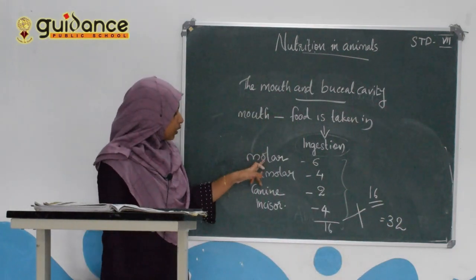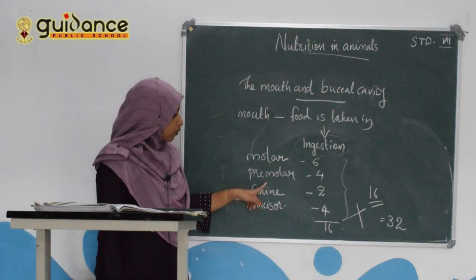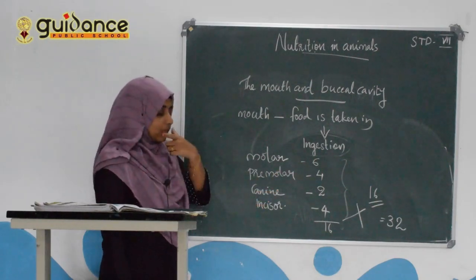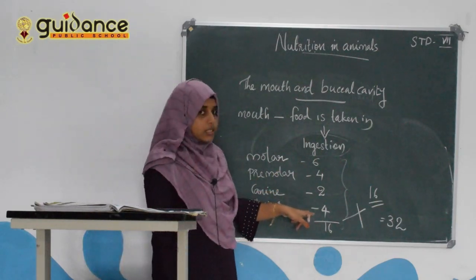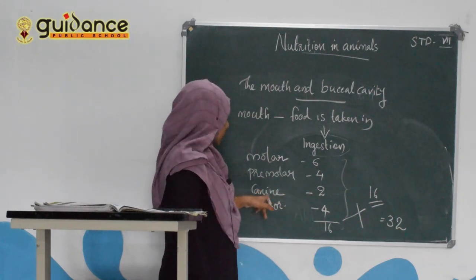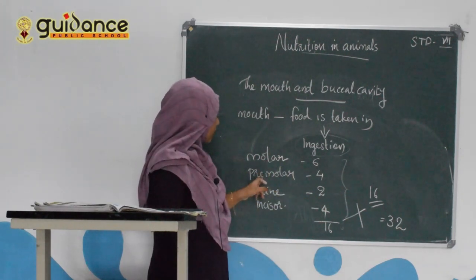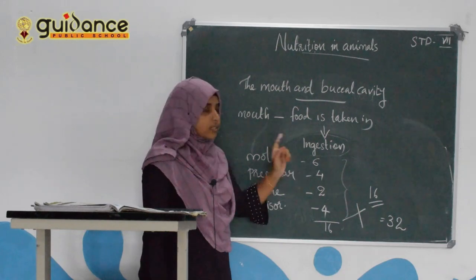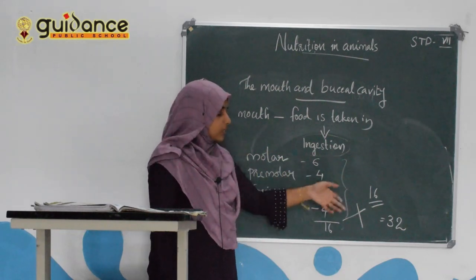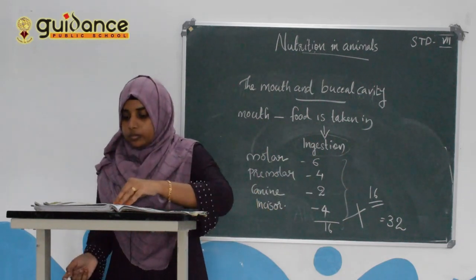These are the different types of teeth that are present in our mouth. The number of teeth in the lower jaw: incisors 4, canines 2, premolars 4, molars 6. Total is 32.